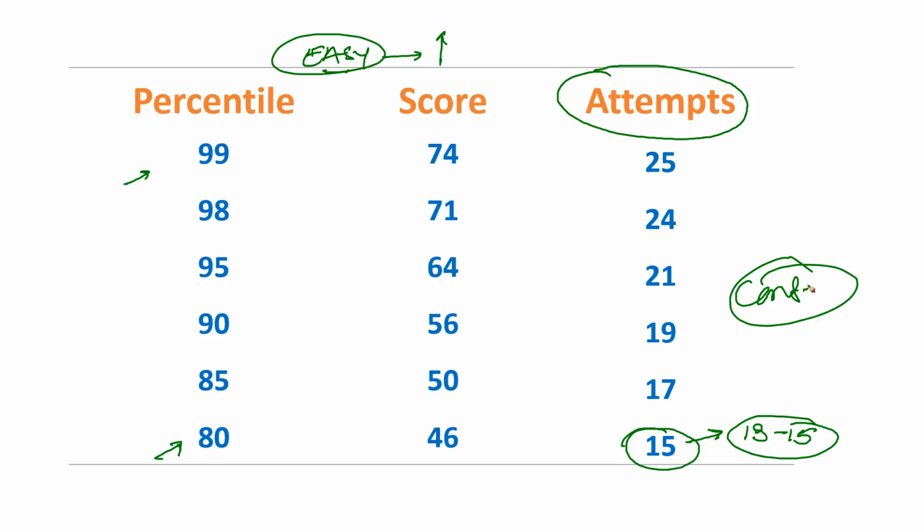Because if I am attempting verbal, which is my first section in CAT 2018, definitely if it's the first section, I'm going to be a little bit nervous, but again, I've got good energy and enthusiasm. Because of which, what I'm saying is that when you start with your verbal section, be conservative, and focus on only those 13 to 15 questions. But bare minimum, 13 questions you would need to fetch 80 percentile.